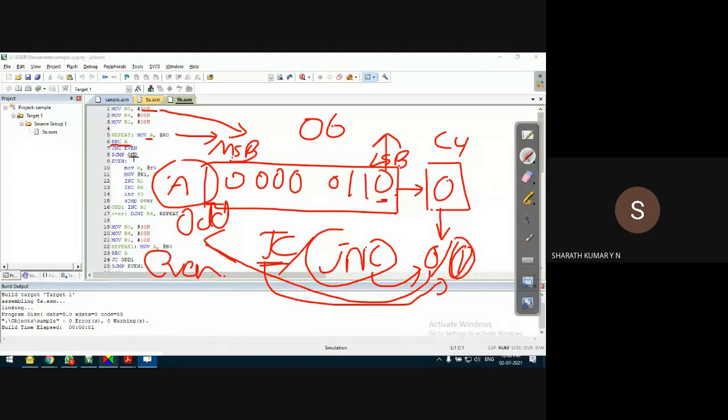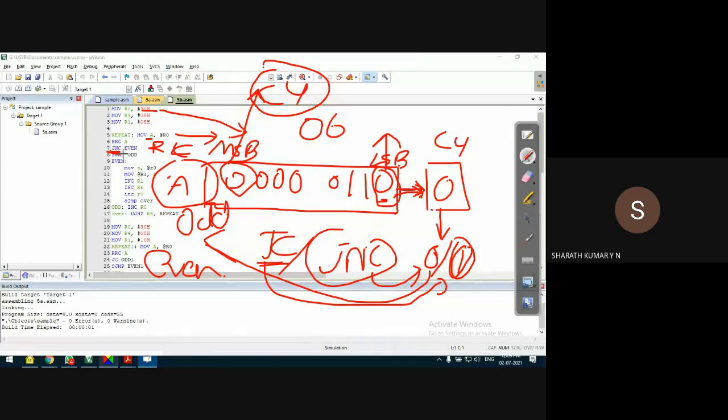Thereby rotate right. Why not rotate left, RLC? RLC will copy the MSB to the carry bit, and from the MSB we cannot make out whether the given number is odd or even. Only from the LSB can we make that out. So that's why we use the RRC instruction to copy the LSB to the carry bit. When I run RRC, the LSB is copied to the carry bit, and from that I check whether the number is even or odd.